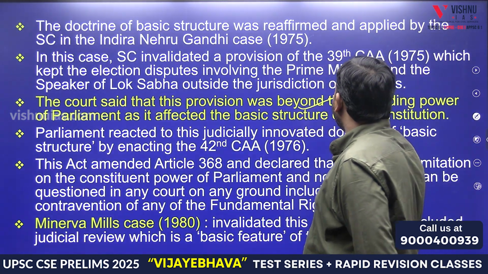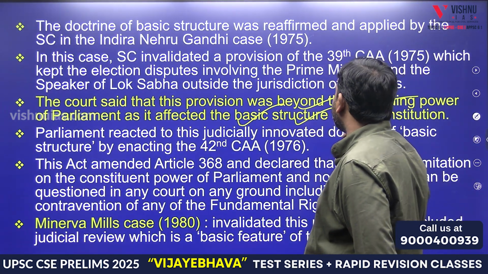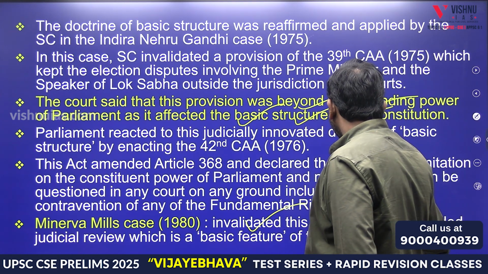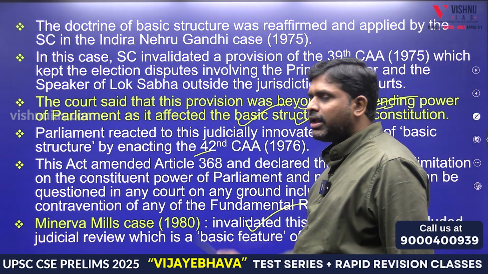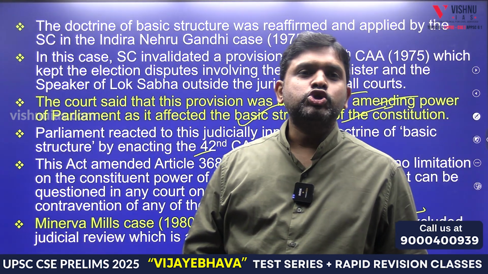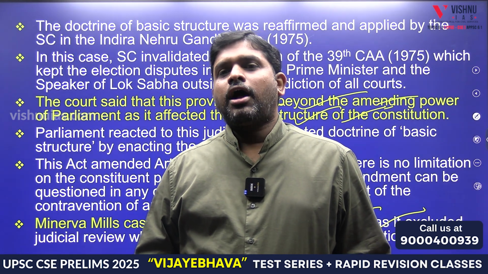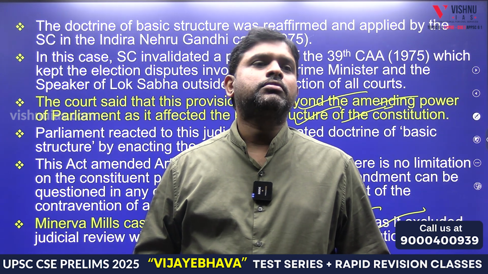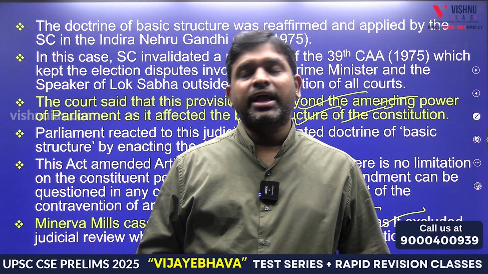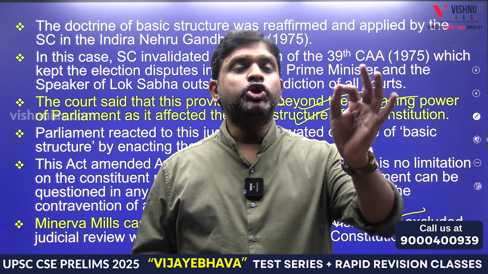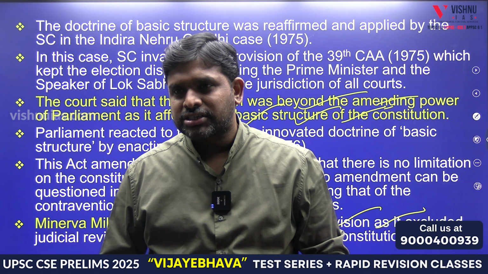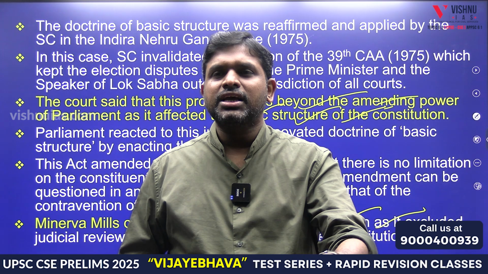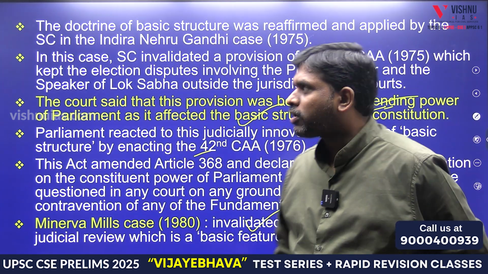In the Kesavananda Bharati case, it was held beyond the amending power of Parliament as it affected the basic structure of the Constitution. In the Minerva Mills case, the provision that excluded judicial review was invalidated. Then she got angry and made a Constitutional Amendment Act, but again the Minerva Mills case said judicial review itself is a basic structure. So what is present in the Kesavananda Bharati case is called the basic structure doctrine. For example, what?